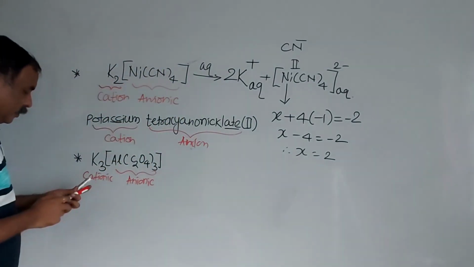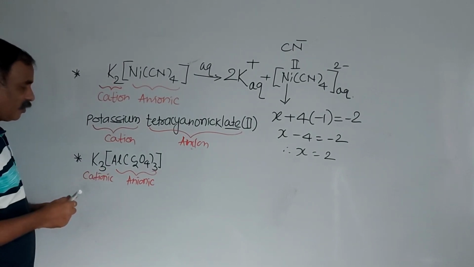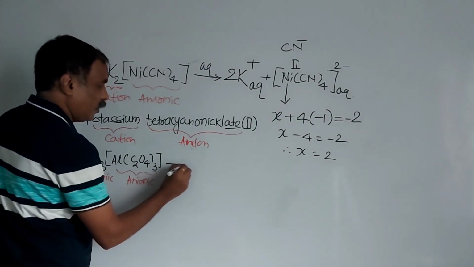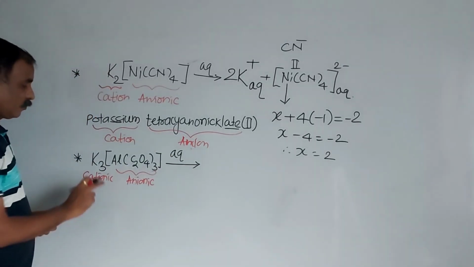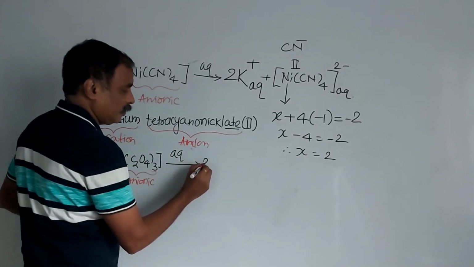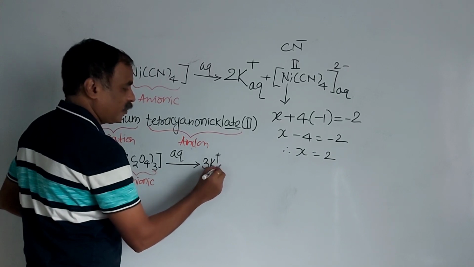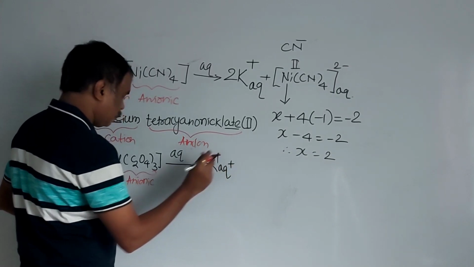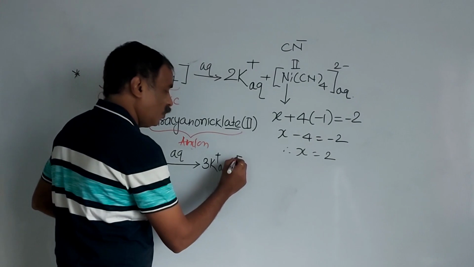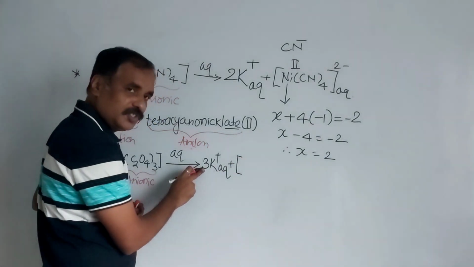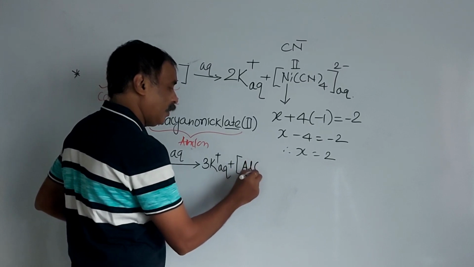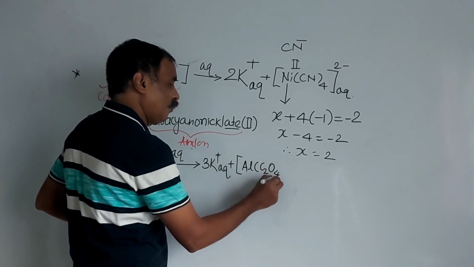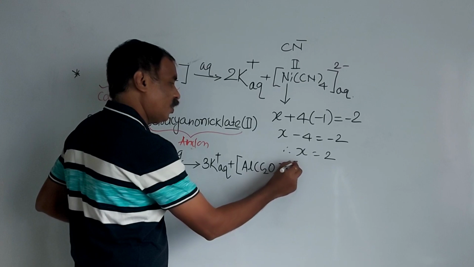But we'll calculate here, considering the oxidation number of aluminium. So for this, we have to ionize it: 3K+ (aq) plus the square bracket, which will be 3 minus, because here the total positive charge is 3 into +1, that is +3. [Al(C2O4)3] 3 minus.